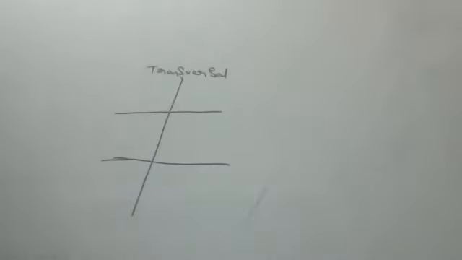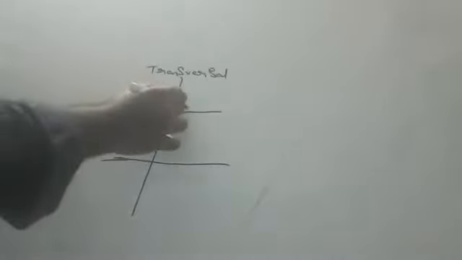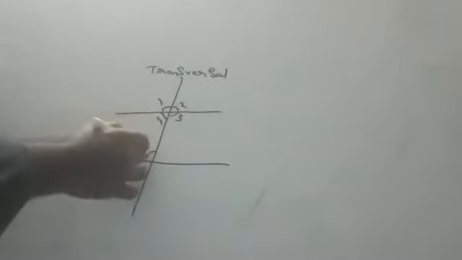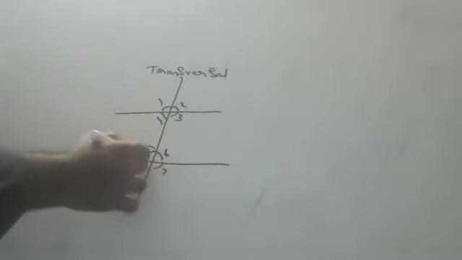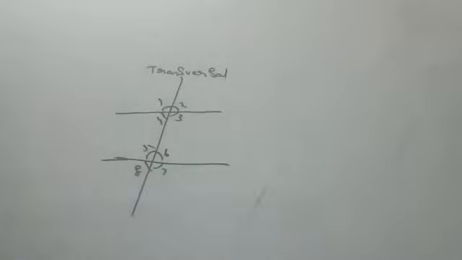Okay, what is this called, anyone? Transversal, sir. Yes, it is called a transversal. Okay, so if I label the angles like this: 1, 2, 3, 4, 5, 6, 7, 8.